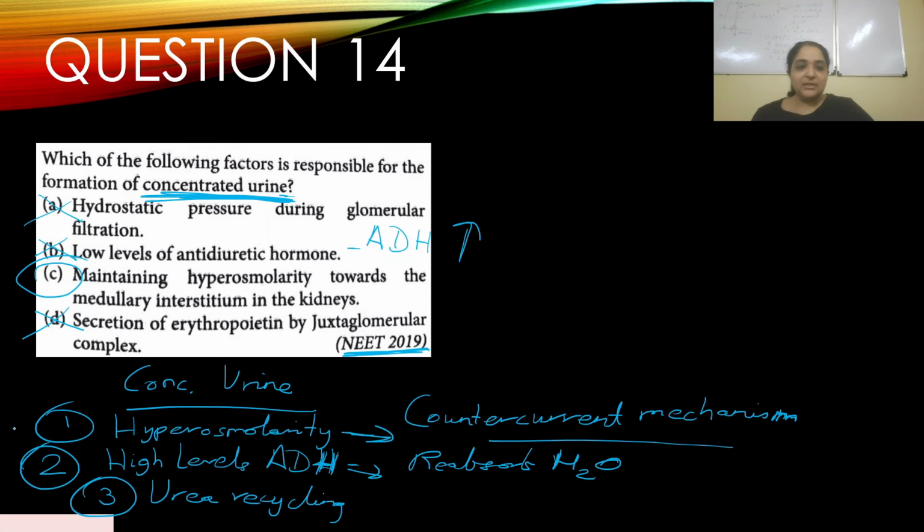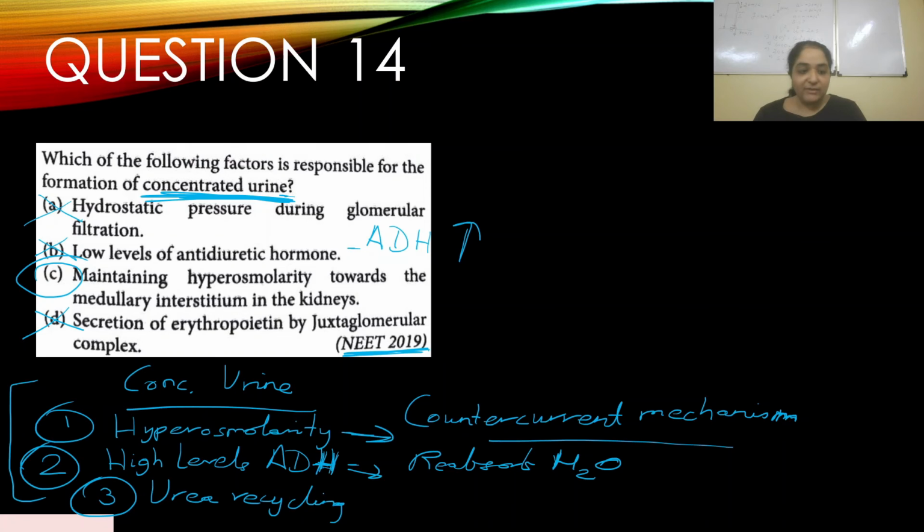So these three methods create that environment: the hyperosmolarity of the medullary interstitial region, the ADH levels, and urea recycling. They create that environment for as much water to be reabsorbed, so that the body does not lose water, especially where there is a deficiency of water.